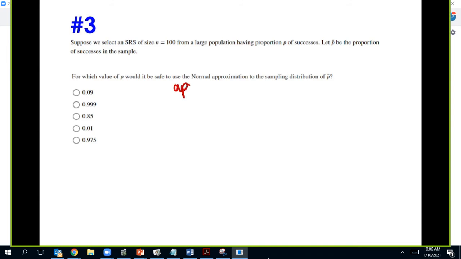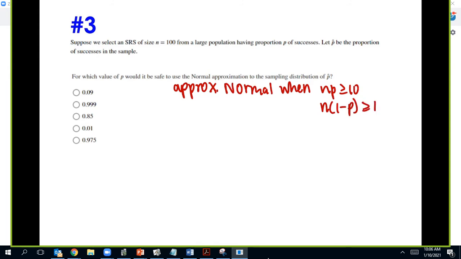We have approximately normal when n times P is at least 10, and n times 1 minus P is at least 10. So with 100, that's pretty easy to figure out. That's the 85% one.